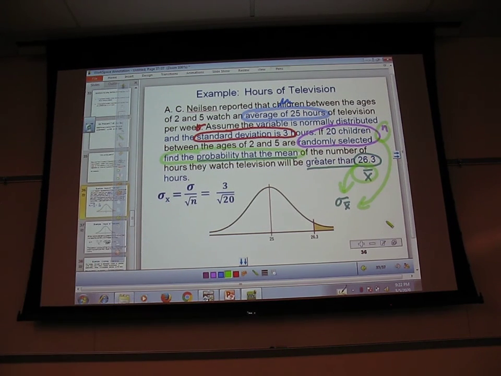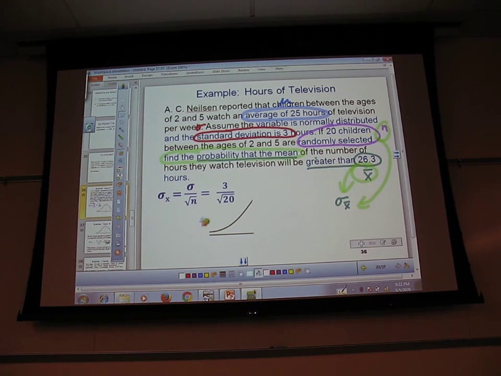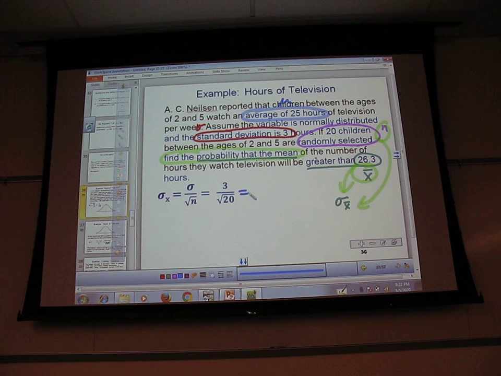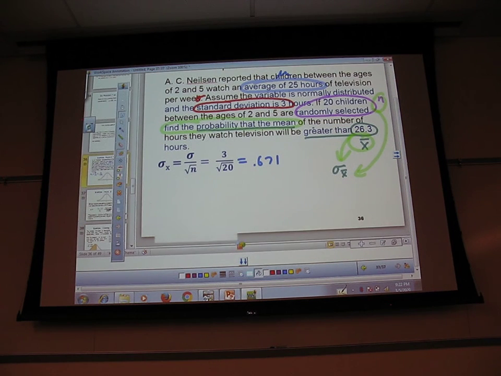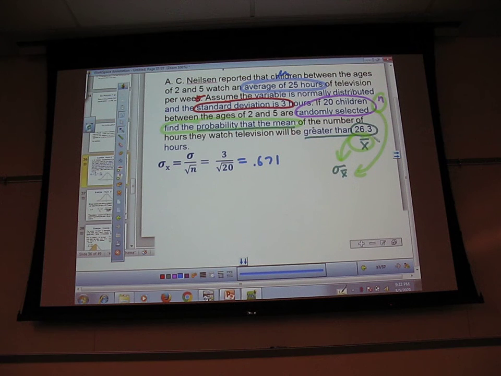So how does this work out? Let's see. Well, first of all, I don't like the way they drew this picture, because I think we shouldn't have that. So I need to find 3 over square root of 20, which is, let's see, .671. Okay, so now I'm going to take a look and say, all right, I have my x bar. I need to find a probability. I need to find the z-score for it.